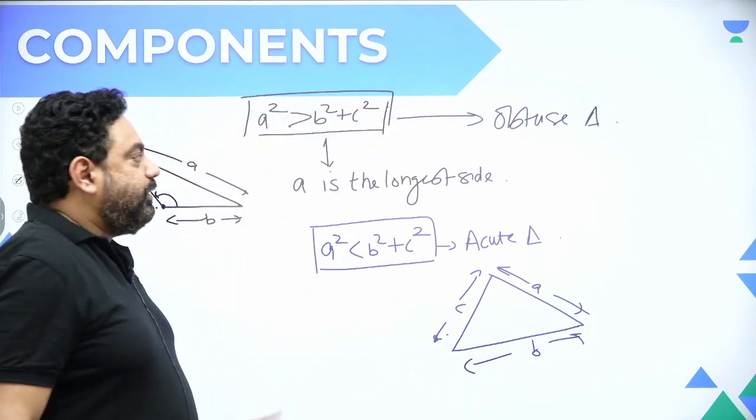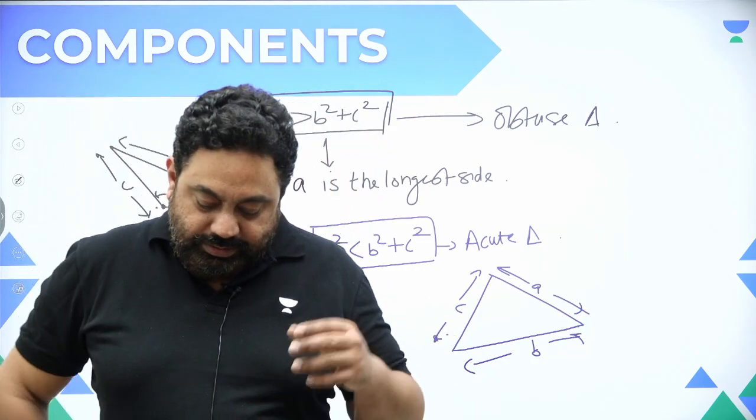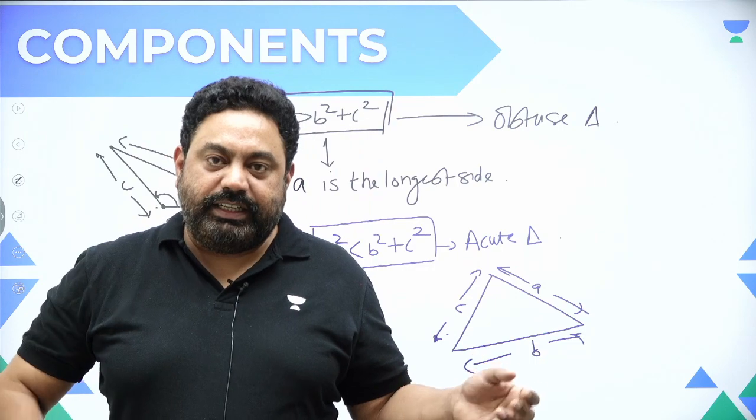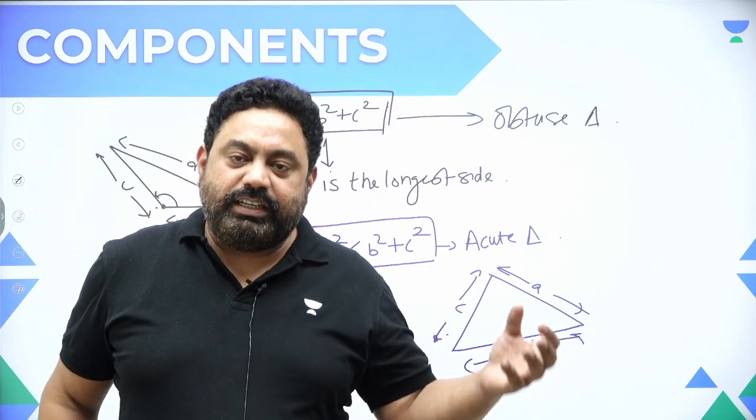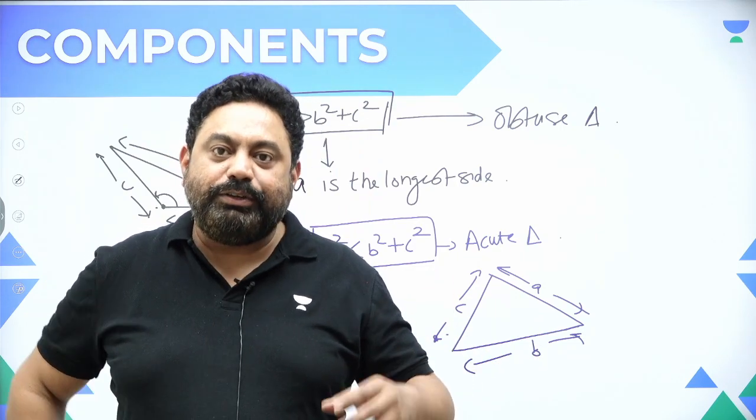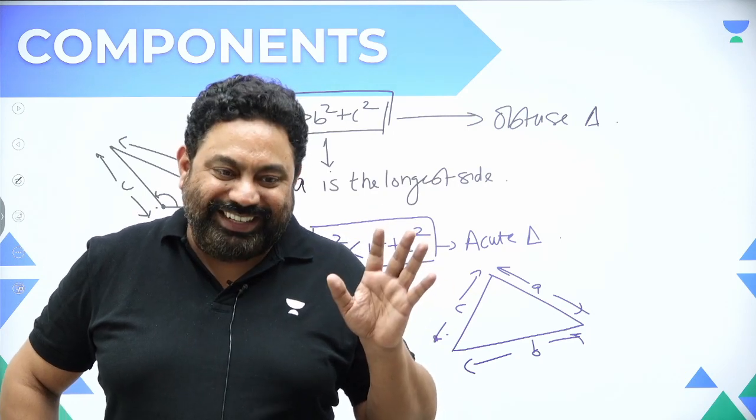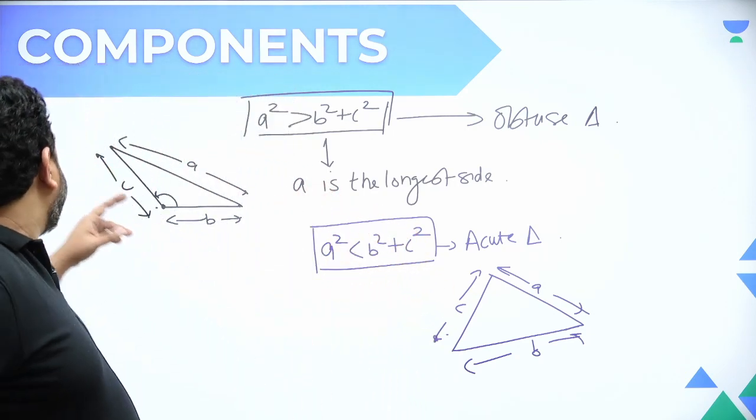So we got three results now, that we can easily say that we know what is a right angle triangle, we know what's an obtuse angle triangle, and we know what's an acute angle triangle, right? Good enough. Then, what are Pythagoras triplets?